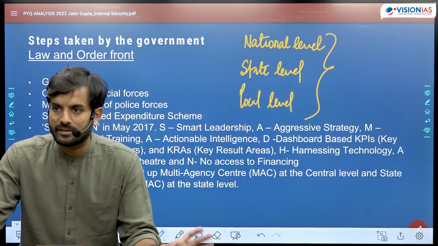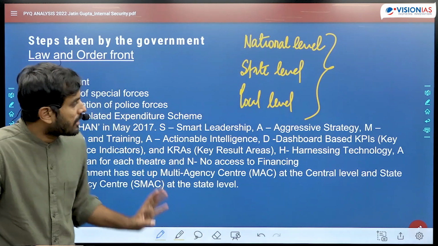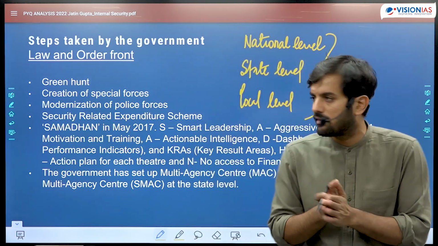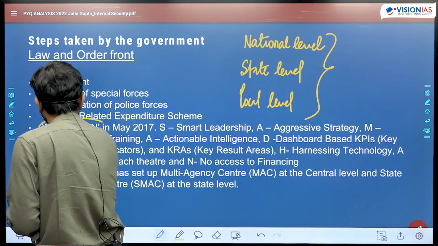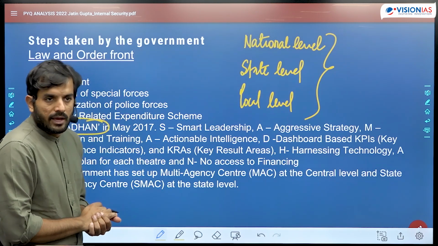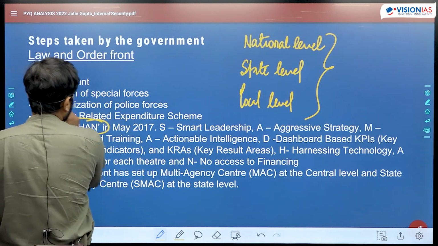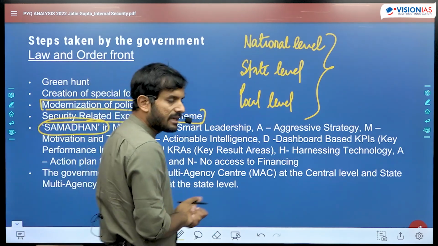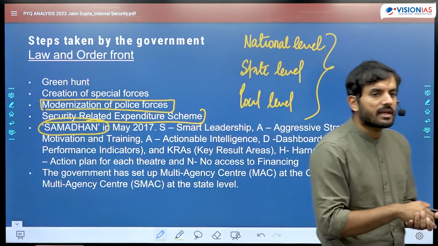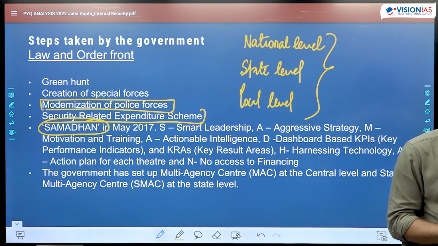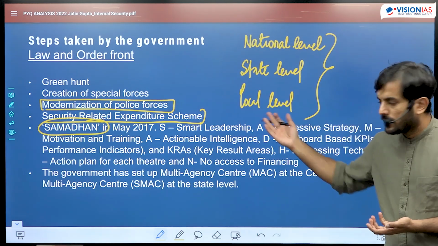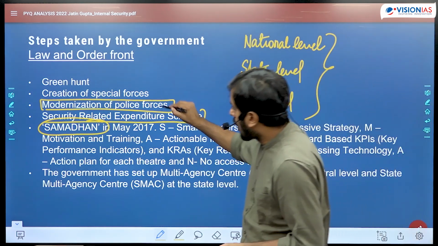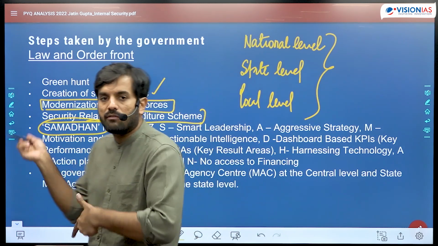UPSC is giving a very open-ended question on this particular matter. But all the initiatives should be known to you. वो पता होना चाहिए आपको कि भाई हमने national level के ऊपर एक समाधान doctrine बनाई 2017 में. At national level, there is a scheme called Modernization of Police Forces and Security Related Expenditure scheme, which is run by the government of India, where they reimburse expenses to the states which they have spent on the challenges of combating Naxalism. Similarly, you could talk about creation of special forces at the level of the state.